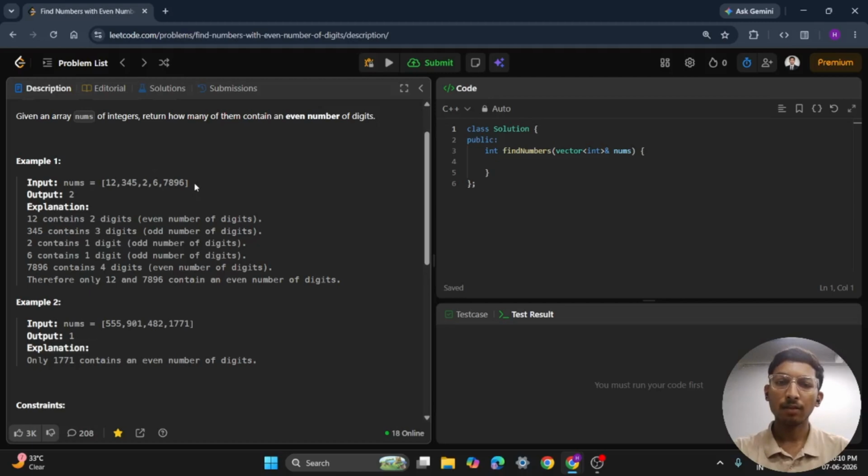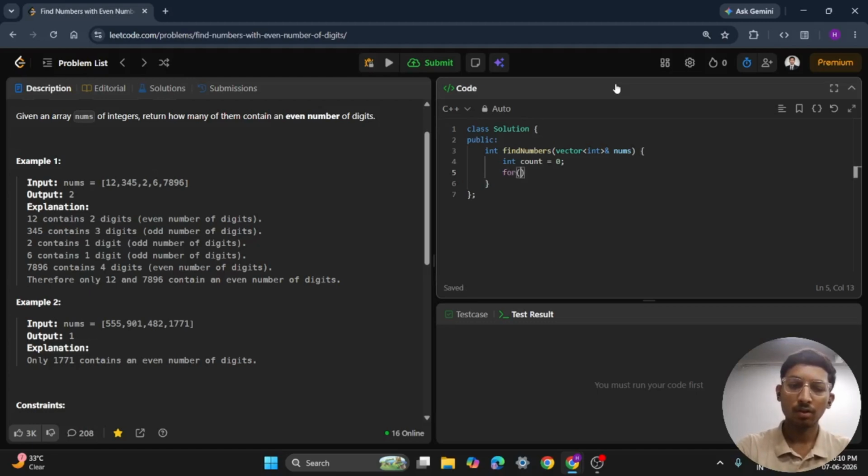So our plan is: for every number, count its digits, then check if the digit count is even. If yes, increase our answer. So let's start the coding part. First, let's create a variable that will store our final answer, int count, which will be equal to 0. Then we will traverse the array.